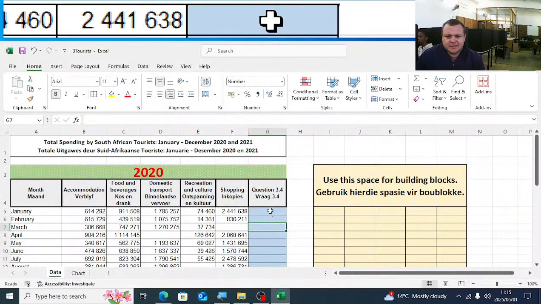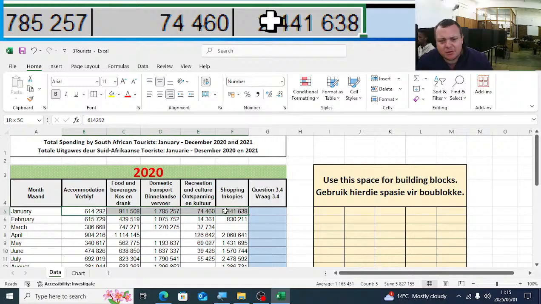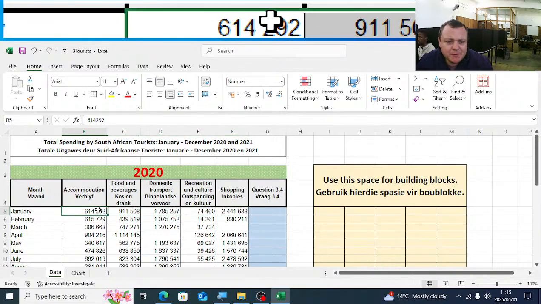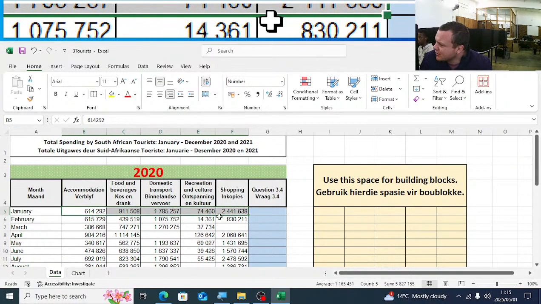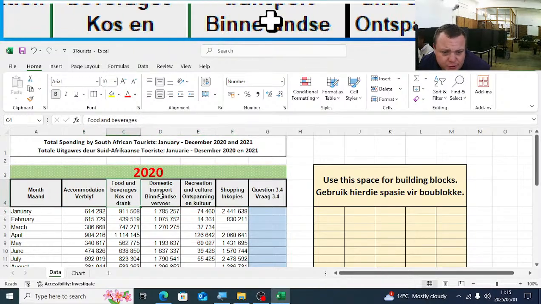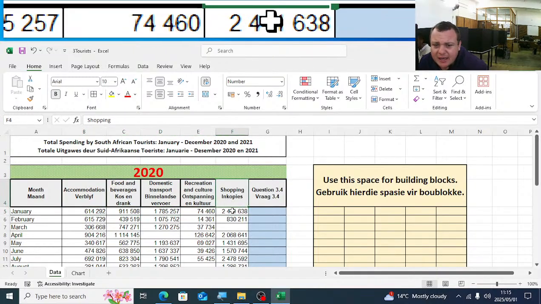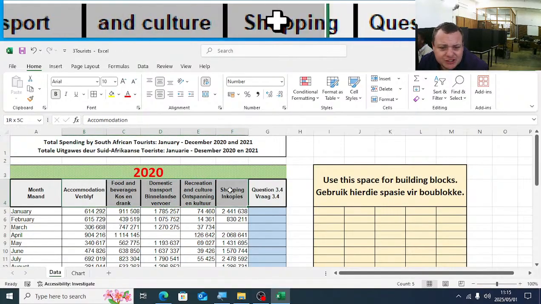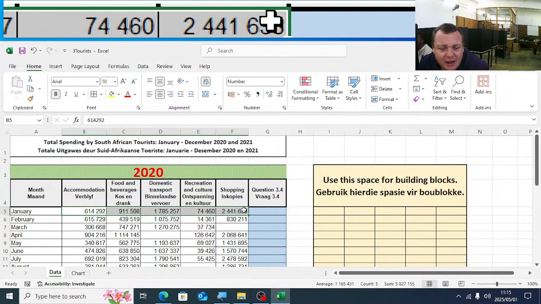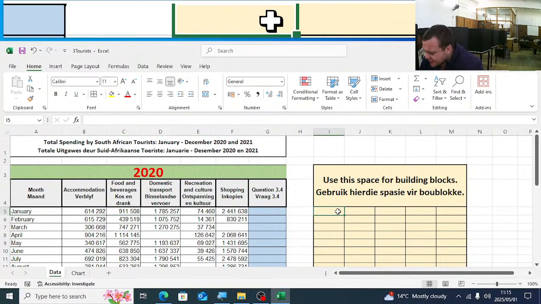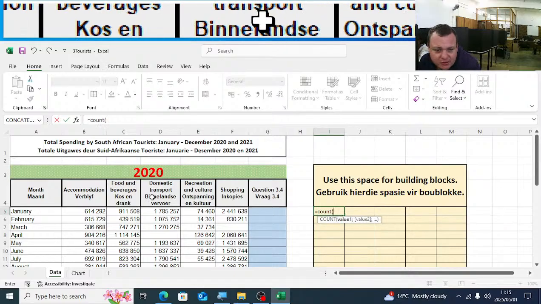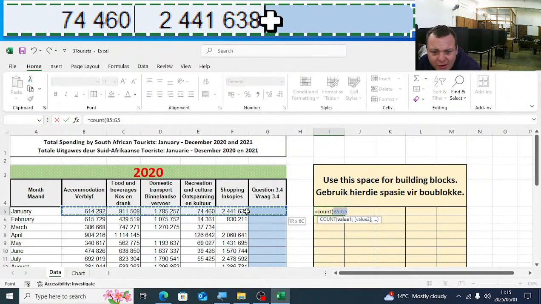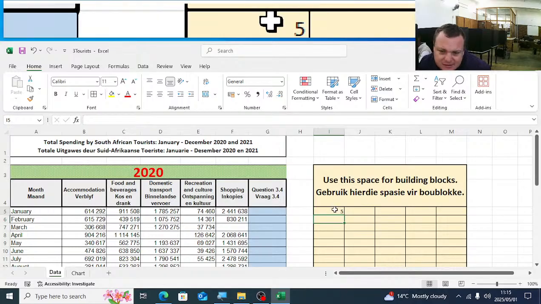Now, let's quickly see then. What we need to first determine here, I'm going to use building blocks. What we need to determine here is if there's something in each one. Are you with me? How many items do we have there? We have accommodation, food, domestic transport, recreation, and shopping. So we must check if there's 5 items in this cell. So the first thing that I'm going to do here is I'm going to use count. You can use count or count A, because count will work with numbers. We want to see if there's something in all of these cells.